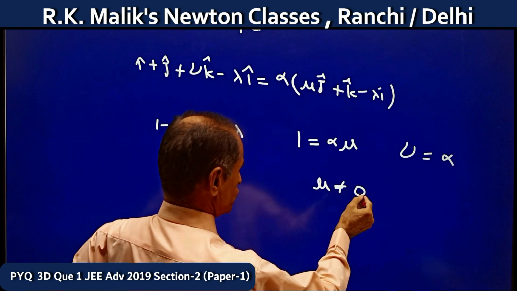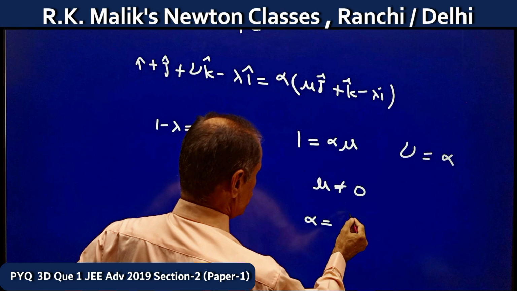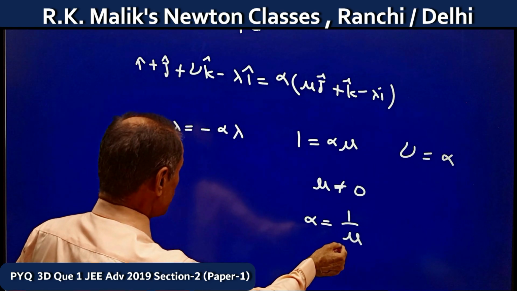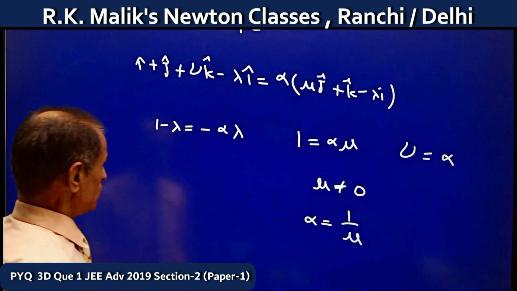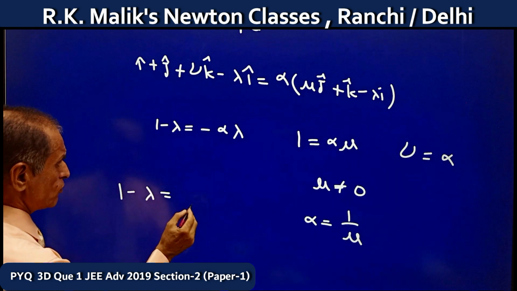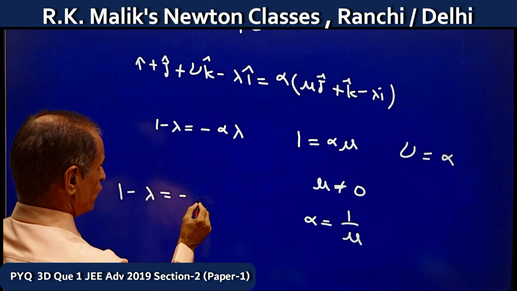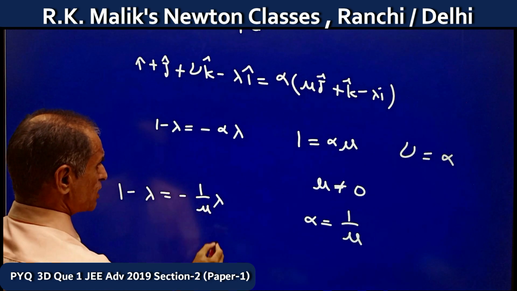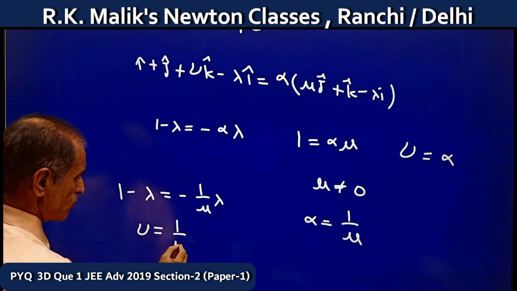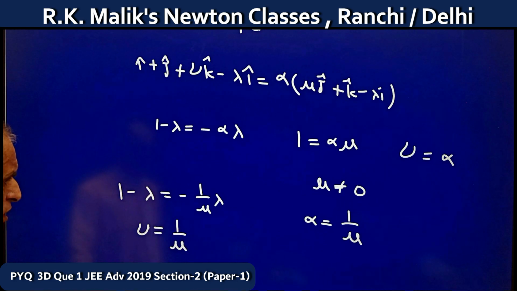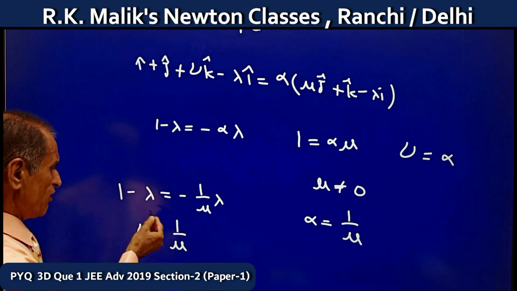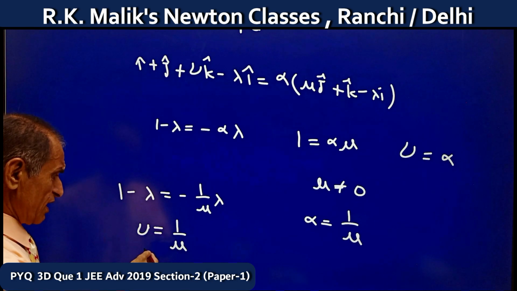And if mu is non-zero, then alpha equals 1 upon mu, and putting this value of alpha in the other relations, I get 1 minus lambda equals minus 1 upon mu into lambda, and nu equals 1 upon mu. It is clear that if mu is non-zero, the value of nu surely exists.